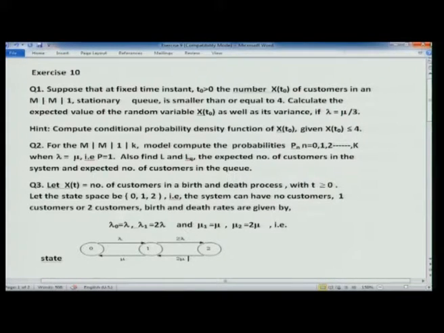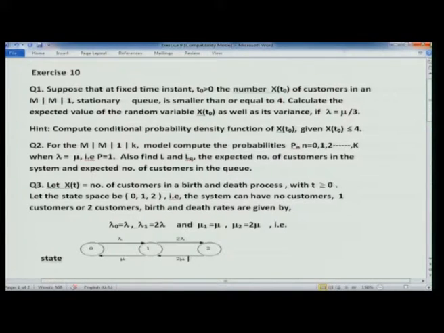Exercise: suppose that at a fixed time instance t0, which is positive, the number X(t0) of... Since I have collected these problems from different books, the notation may be a little different. Here X(t0) is the number of customers in an M/M/1 stationary queue.